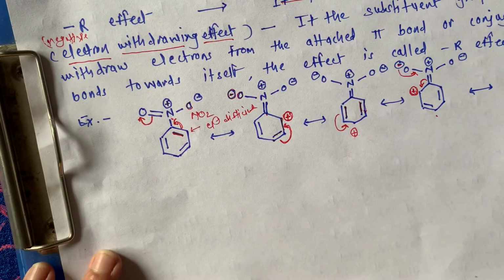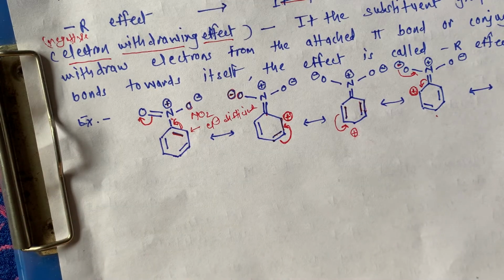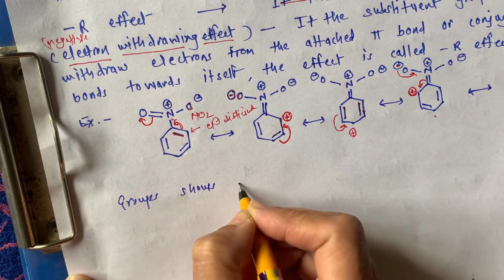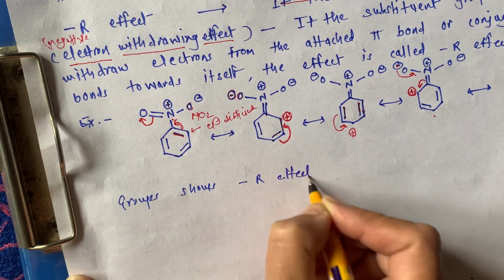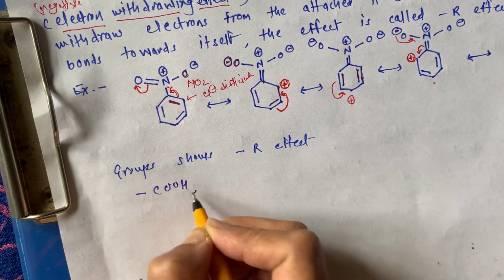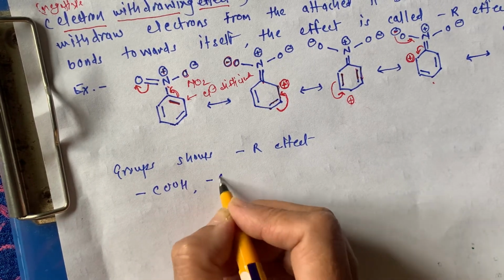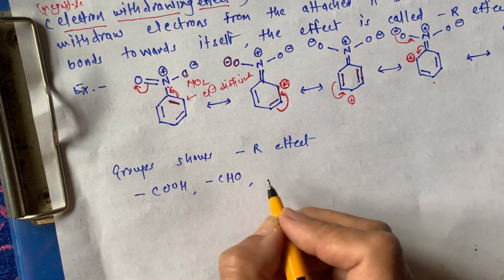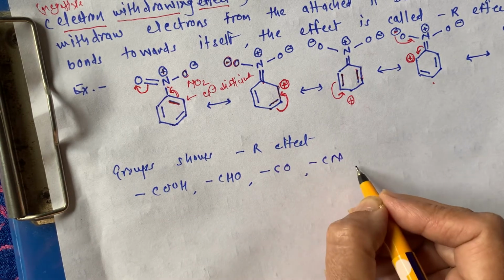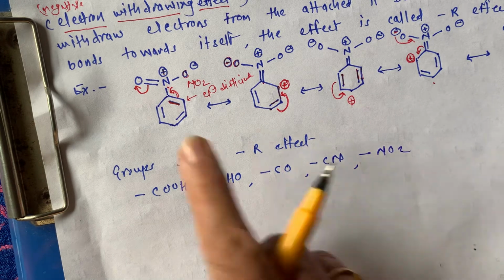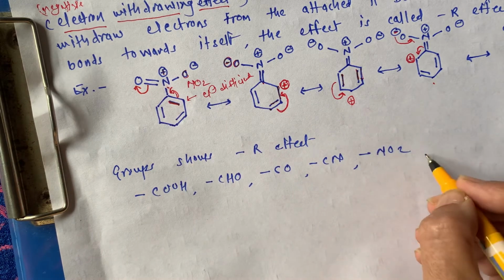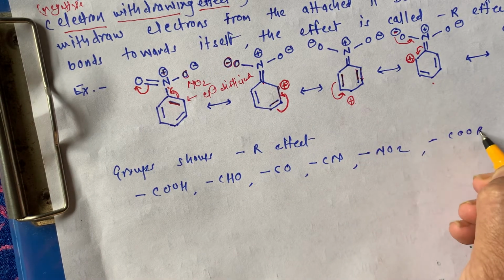Now which groups show minus R effect? Those are dash COOH carboxylic acid group, then dash CHO aldehydic group, then dash CO carbonyl group, then dash cyanide group, then dash NO2 group, which we had seen, NO2, this is nitrobenzene, and dash ester group.